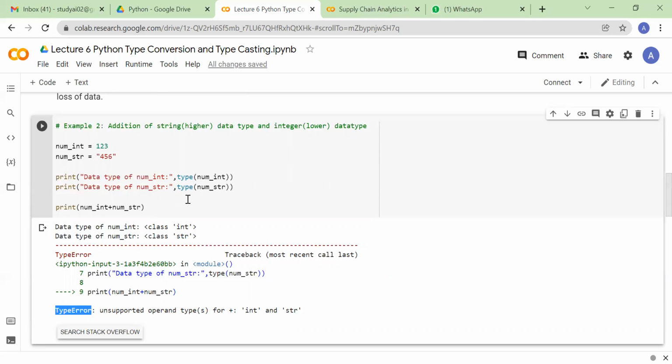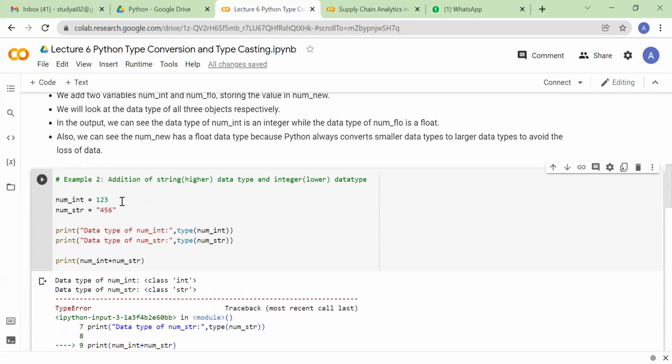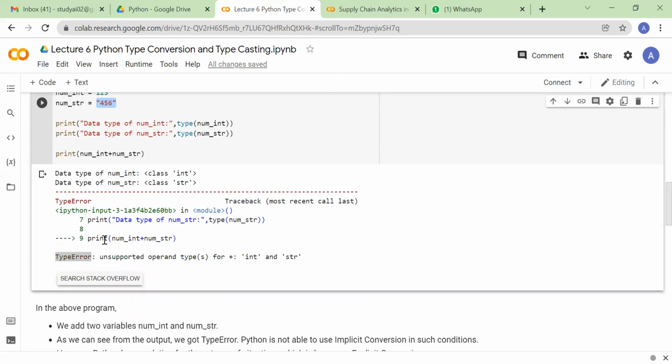In this particular case, you have to do explicit typecasting. What do we mean by explicit typecasting? Here you have to come ahead and say that first of all I need to convert this string variable into an integer variable and then perform my addition. That is called explicit casting, where you as a user explicitly mention that you want this string variable to be converted to integer, then perform the addition between num_int and num_str and give the output.